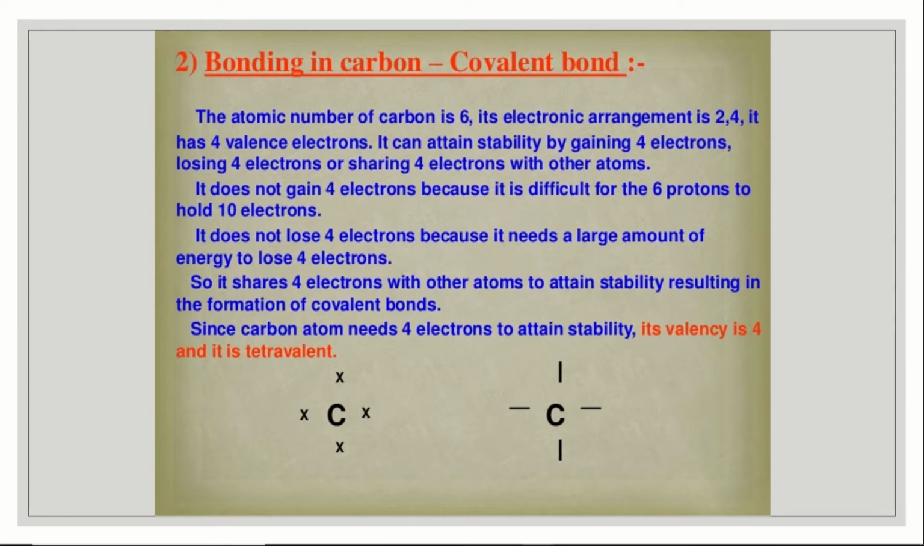So, carbon can get stability by 3 techniques: either by gaining 4 electrons, losing 4 electrons or sharing 4 electrons. But in the first case, it does not gain 4 electrons. Why? Because it has 6 protons, and 6 protons cannot hold 10 electrons. And it does not lose 4 electrons because losing 4 electrons needs a large amount of energy. So what is the simple thing? It shares 4 electrons with other atoms to attain stability. Since carbon atoms need 4 electrons to attain stability, its valency is 4. Since its valency is 4, it is called tetravalent.